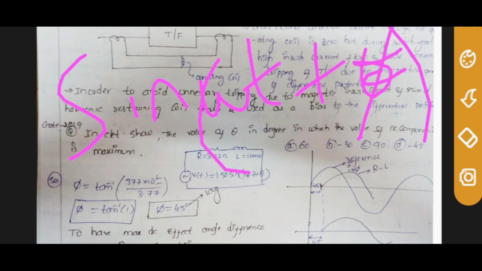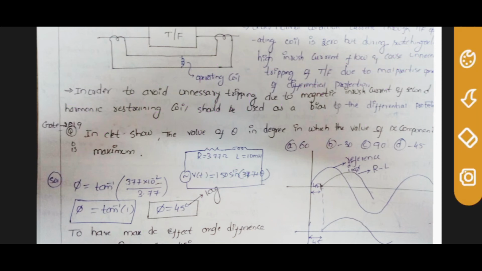Accordingly, this is an inductive circuit, and you call the angle phi. Sorry, I interchanged phi and theta; let phi be the angle and theta the term in the sine. Suppose phi is tan inverse of omega L by R. Here tan phi equals 1, so the angle is 45 degrees. So if the voltage starts at 0, the current will start at 45 degrees.